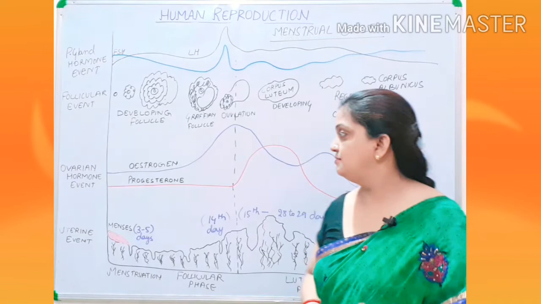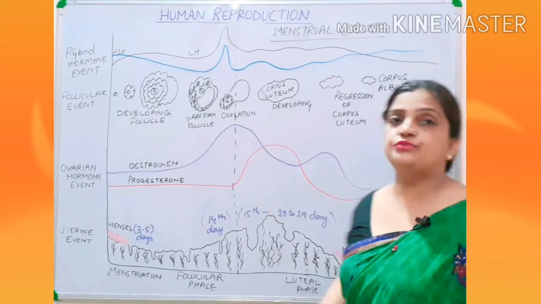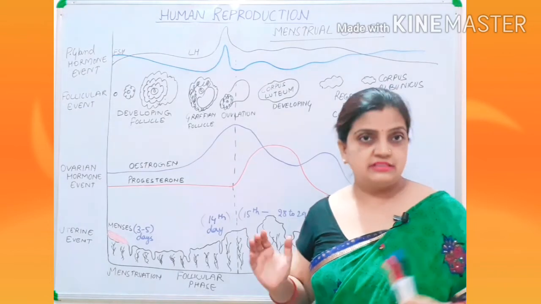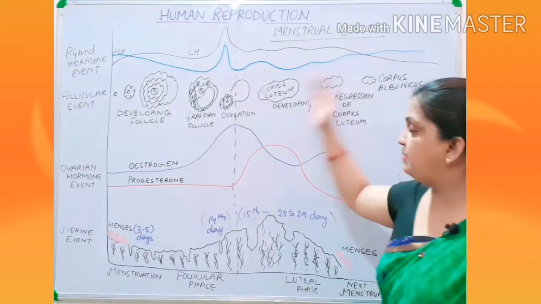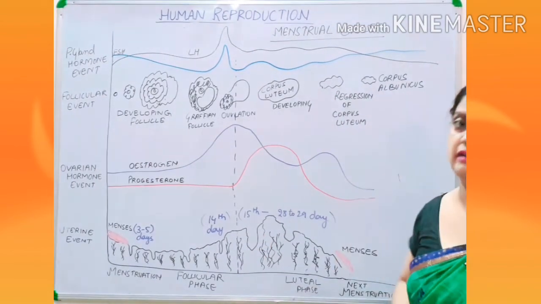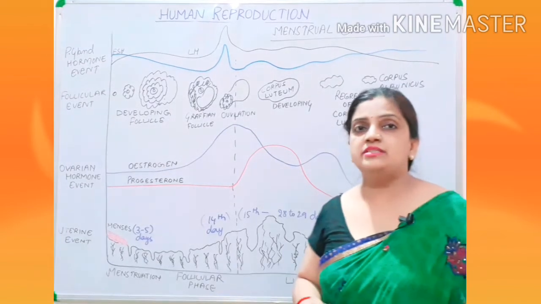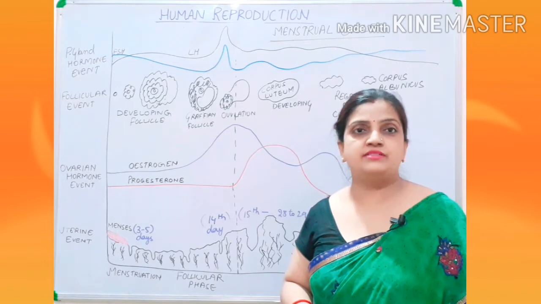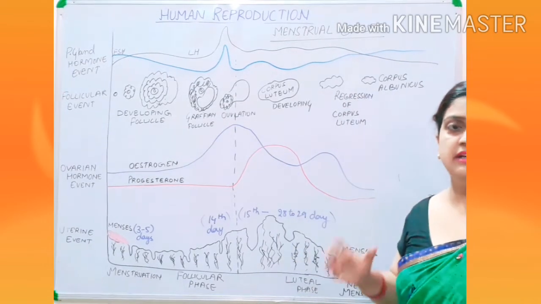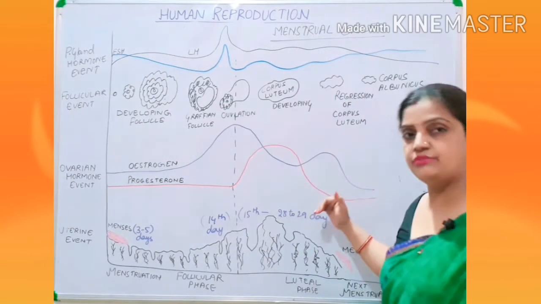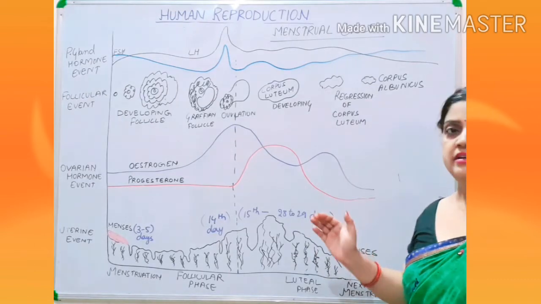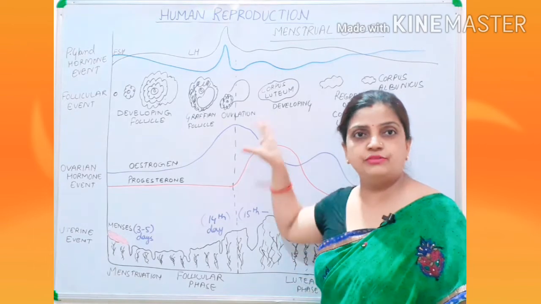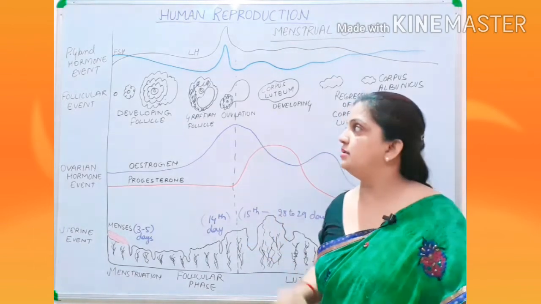Now children, let us move to the most important part of this cycle, the explanation of this graph. And nowadays it has become a new trend of CBSE board exams. The questions are mainly arising from this graph only. Different activities are mentioned and the questions are framed from this pattern only.